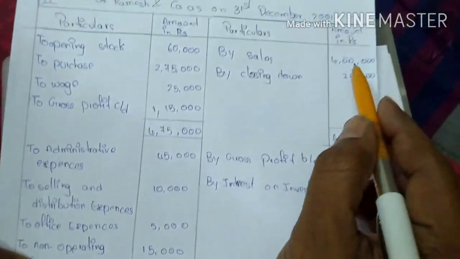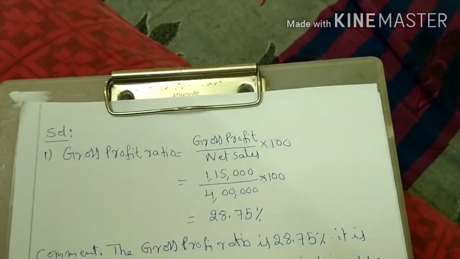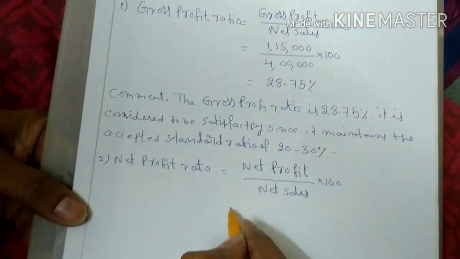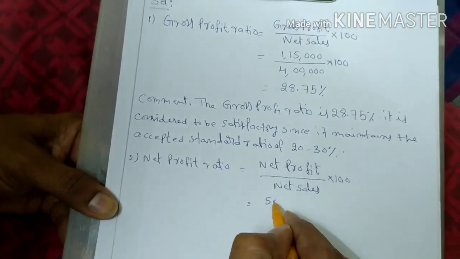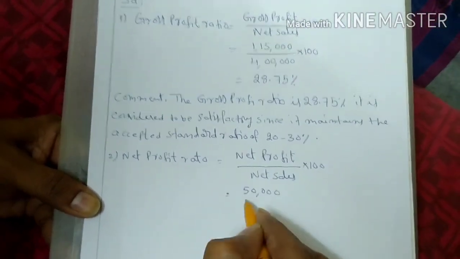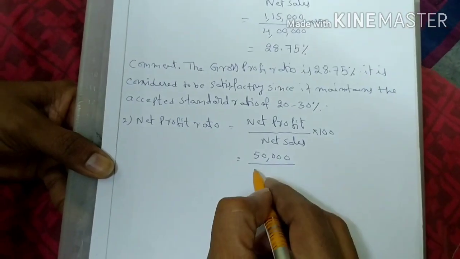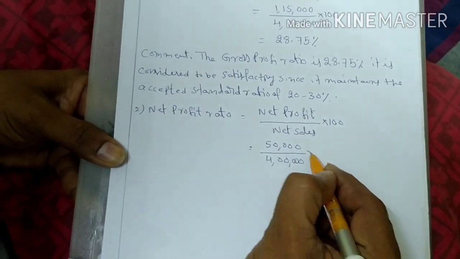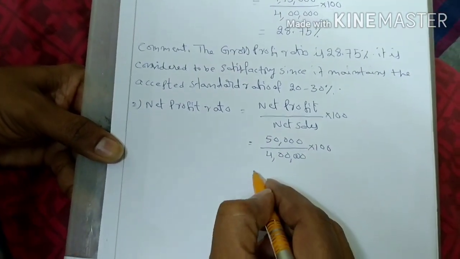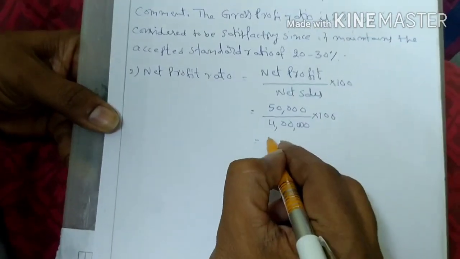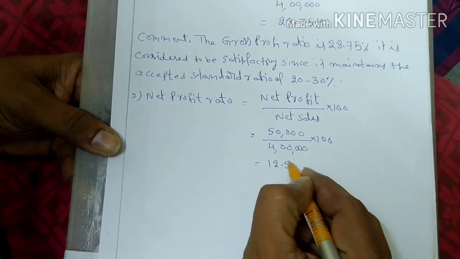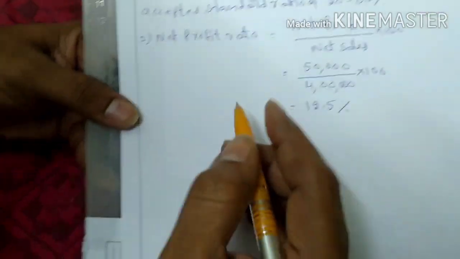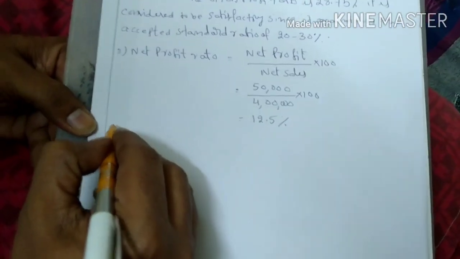Net sales we already know that is 4 lakh rupees. That is equal to 50,000 rupees by 4 lakh rupees into 100. That is equal to 12.5%. Now comment.